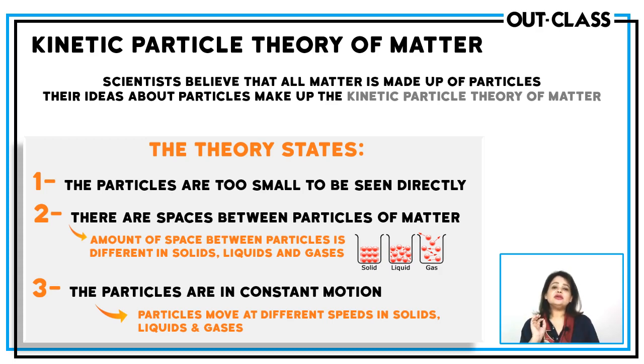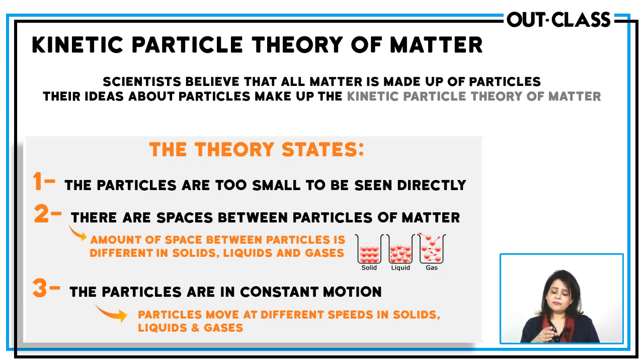These particles are in constant motion. In solids, the particles cannot leave their places, they can only vibrate about their position. In liquids, the particles move in groups and clusters from one place to another. And in gases, the particles are free to move anywhere. They are in constant random motion.